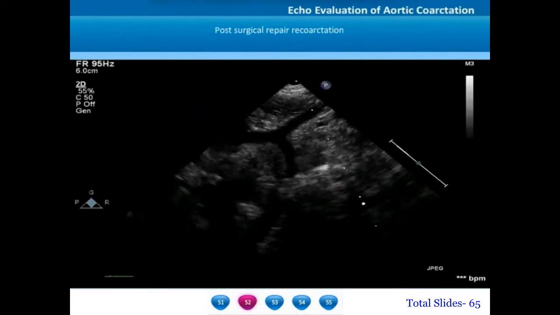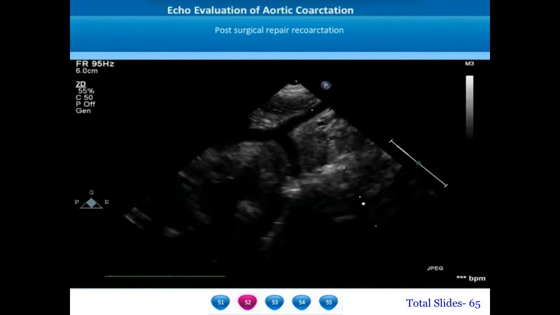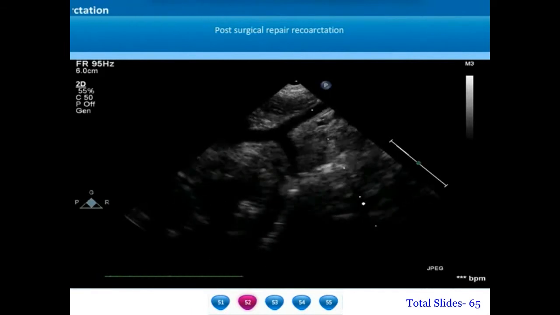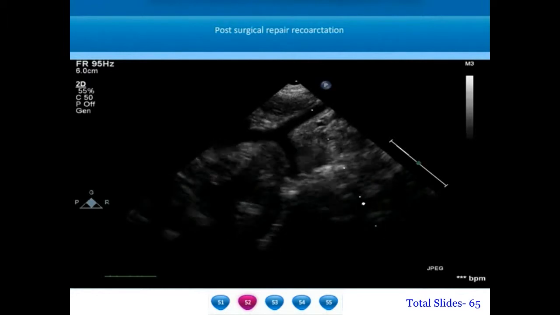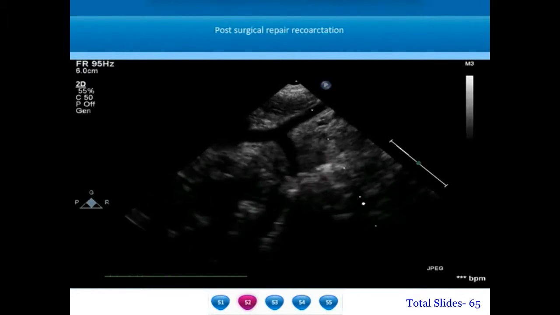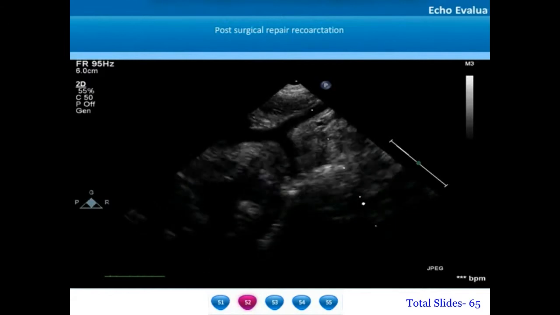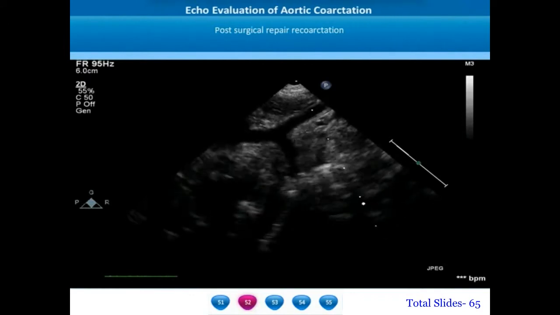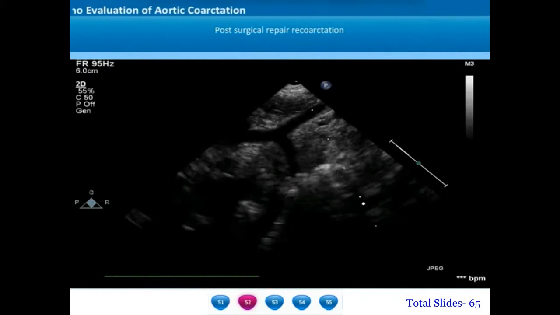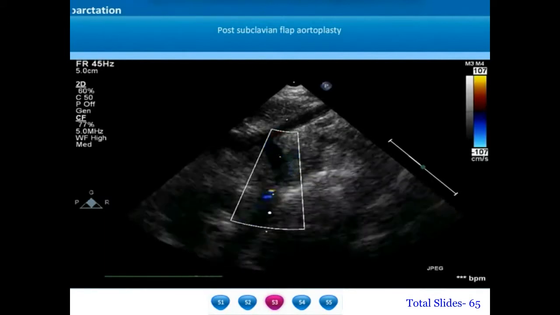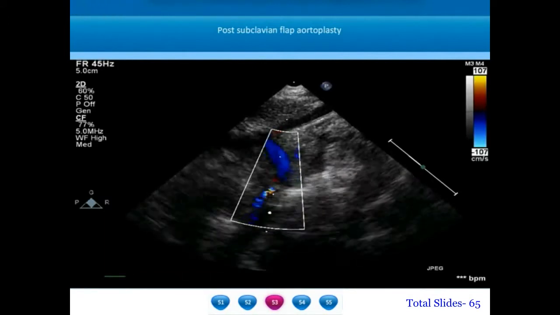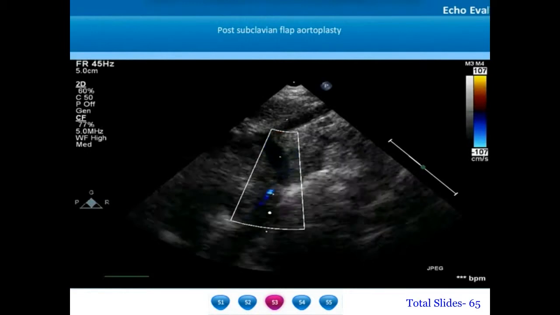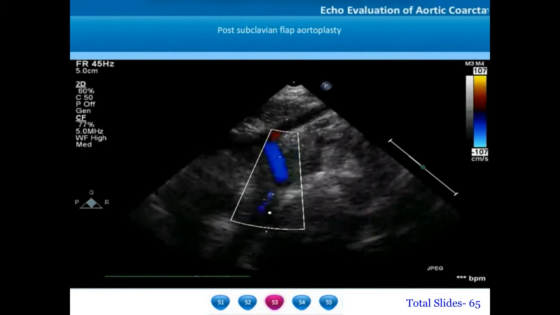Surgical repair of coarctation is done by end-to-end anastomosis or extended end-to-end anastomosis. Sometimes the left subclavian artery may be sacrificed and utilized in the coarctation repair in the form of subclavian flap aortoplasty. This is a post-surgical coarctation repair patient where the left subclavian artery has been utilized in the repair of coarctation. Newborns who have coarctation with associated isthmic hyperplasia will often be repaired by left subclavian flap aortoplasty.